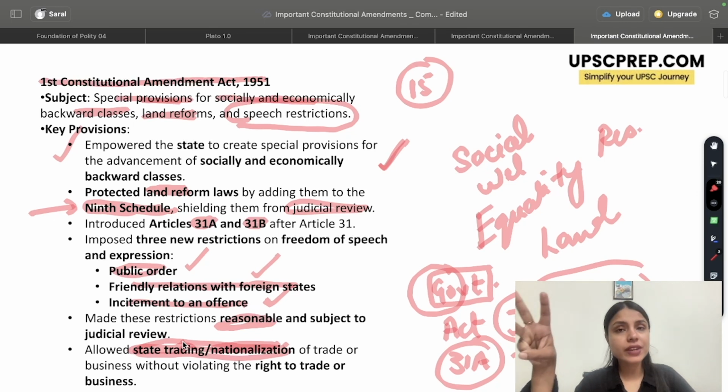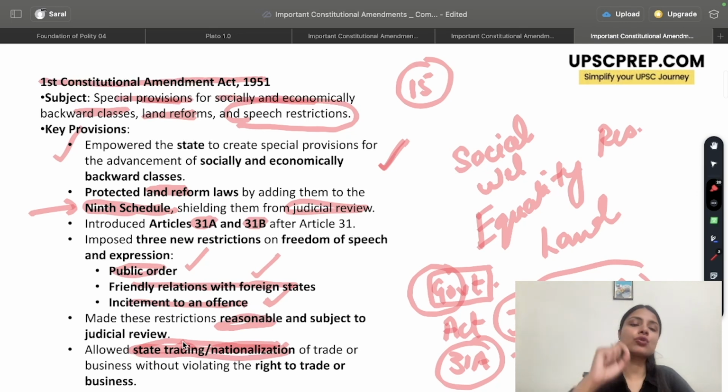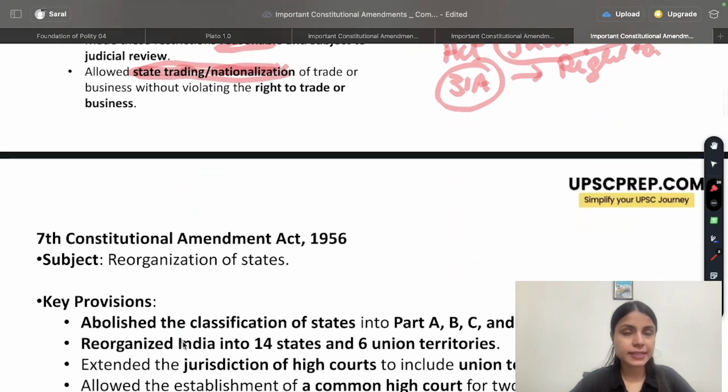Three new clauses were added as reasonable restrictions to freedom of speech and expression, that is, public order, friendly relations with foreign states, and incitement to an offense. These restrictions were considered to be reasonable and subject to judicial review. Similarly, state trading and nationalization was permitted, and it was said that it should not be seen as a violation of the right to trade or business.